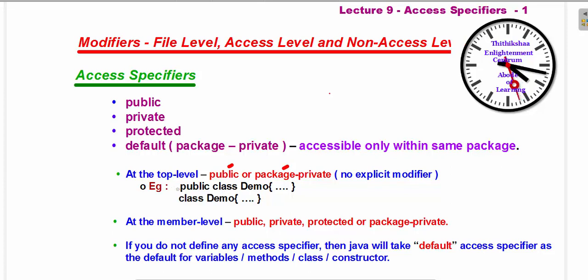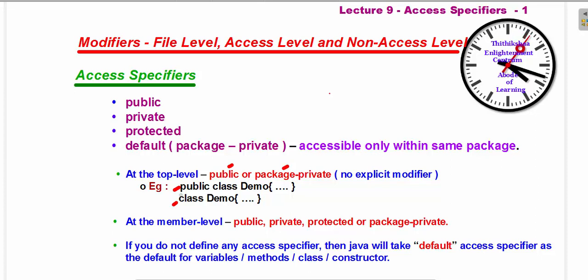Either you can give the keyword public or you can write it simply as class. Public means the visibility will be to all the classes in all the packages. But if you write simply class, the visibility will be only to that particular package. At the member level, that is variables, constructors, and methods,